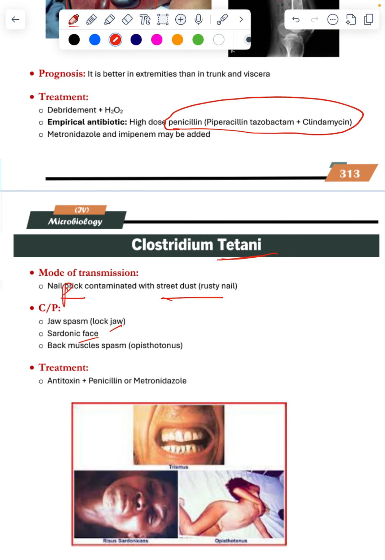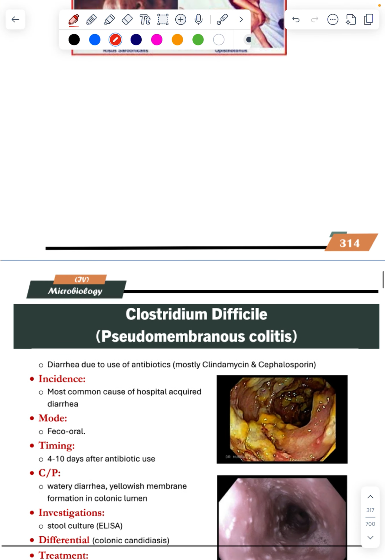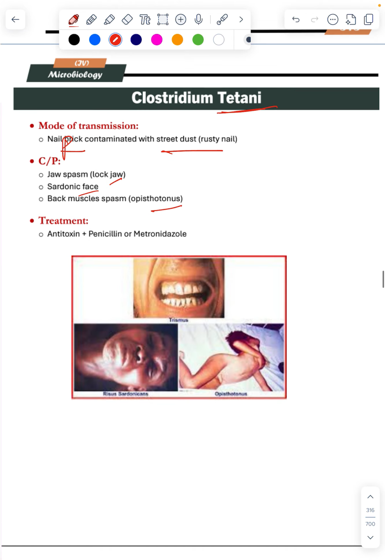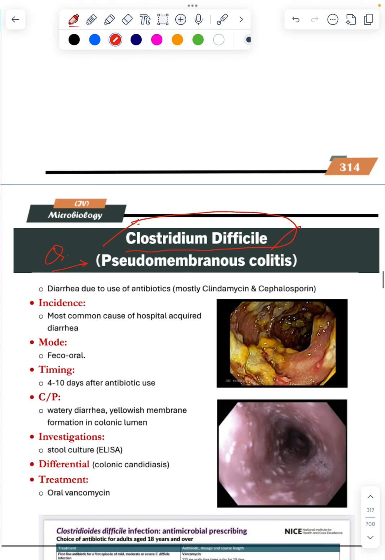It forms a membrane, called pseudomembranous colitis. How is it diagnosed? It is not a stool culture, it is the toxin. It is the toxin which is detected in the stools. This is the diagnostic test. And how is the question: a person is taking antibiotics like amoxicillin, clindamycin, for any respiratory infection, admitted for 5 to 7 days, or 10 to 14 days of antibiotic use, and gets diarrhea. Most common cause of hospital acquired diarrhea.